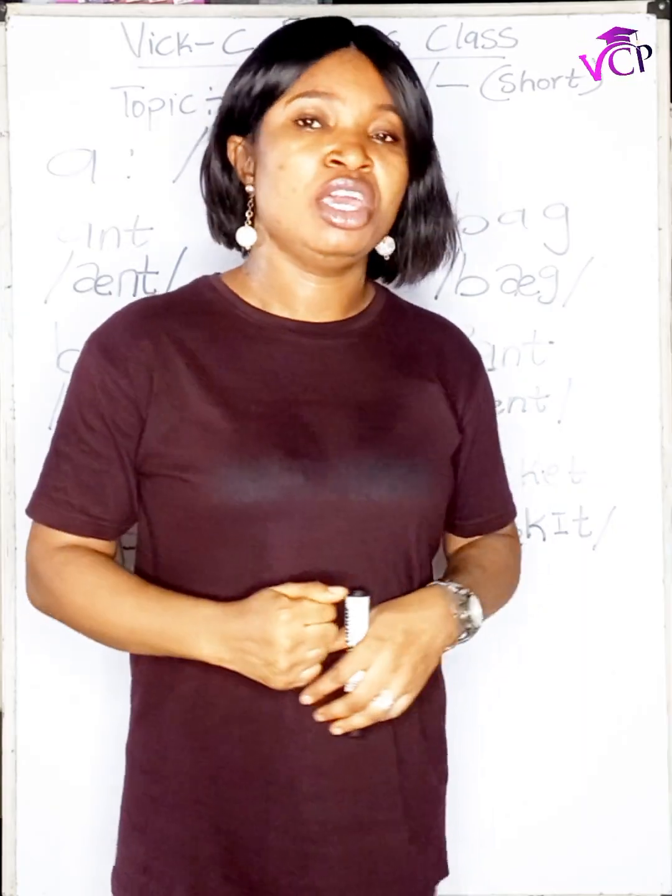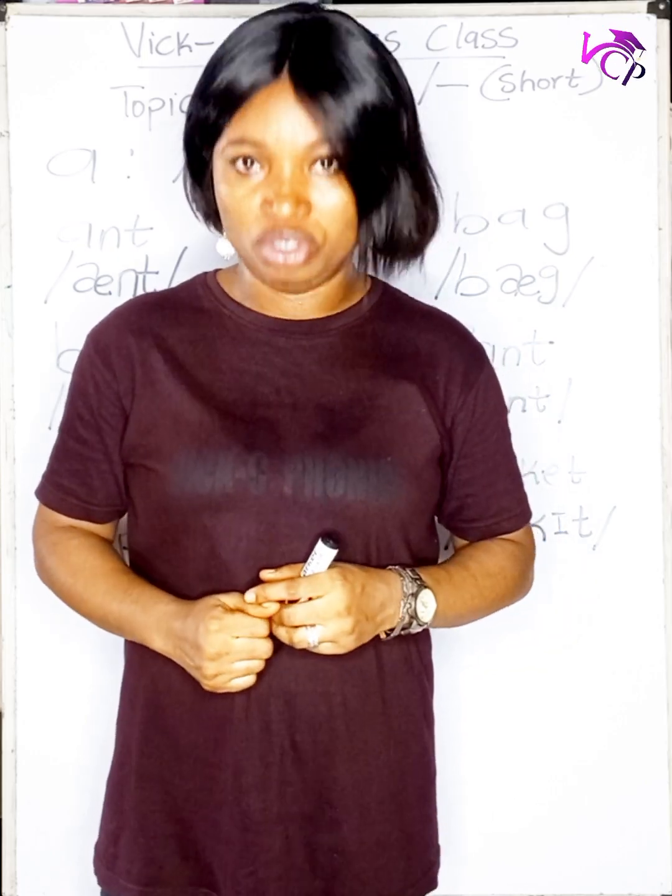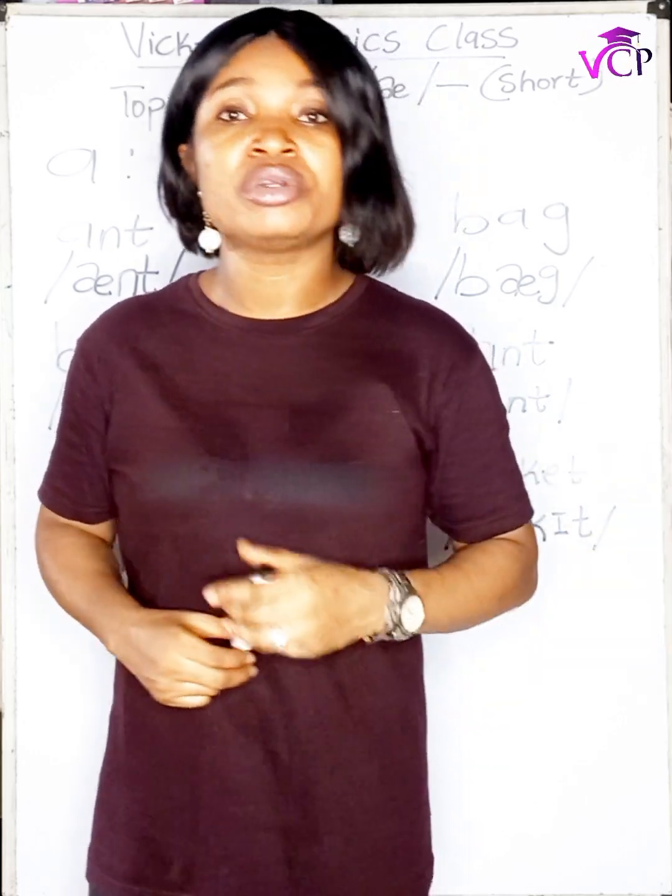Now come with me to know when not to use the short A sound.